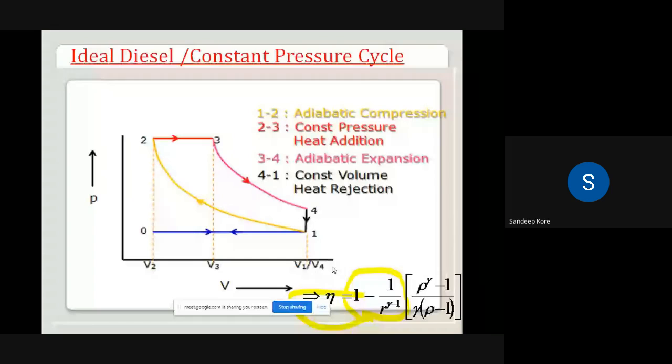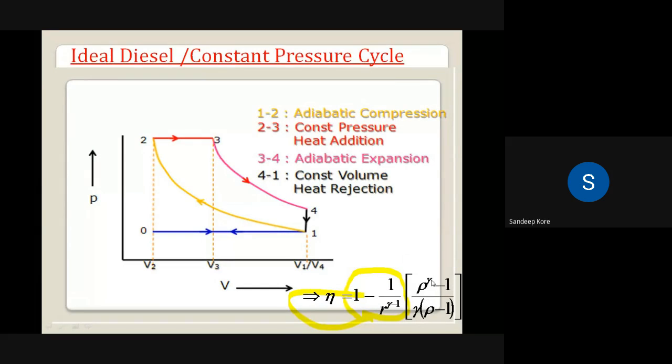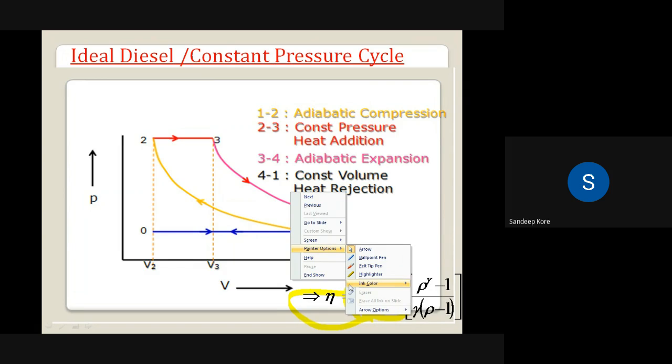Okay. Now we have to find out the efficiency of diesel cycle. So the efficiency of diesel cycle is given by the term, if you observe, 1 minus 1 upon r raised to gamma minus 1 into bracket rho raised to gamma minus 1 divided by gamma into rho minus 1. So can you tell me what about this term 1 minus 1 upon r raised to gamma minus 1? Yes, can you say something about this term?